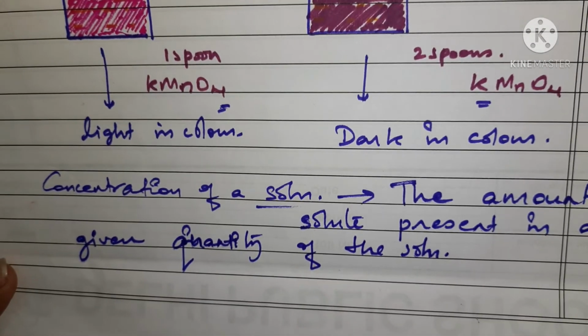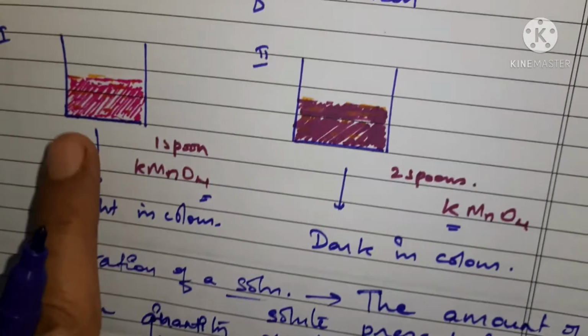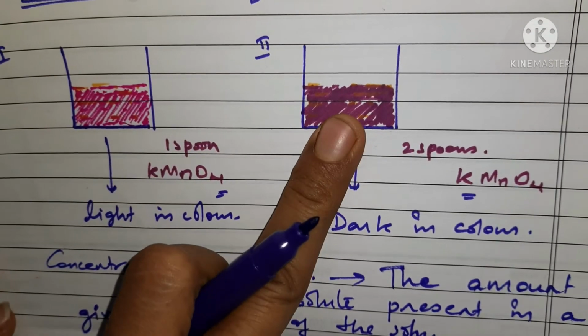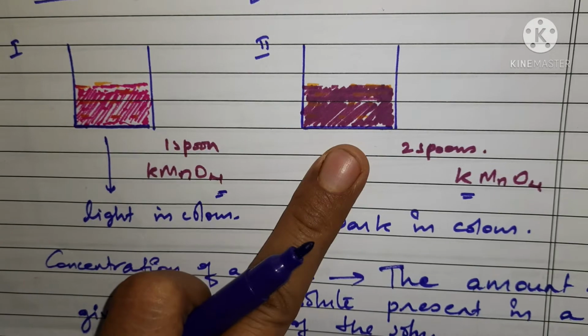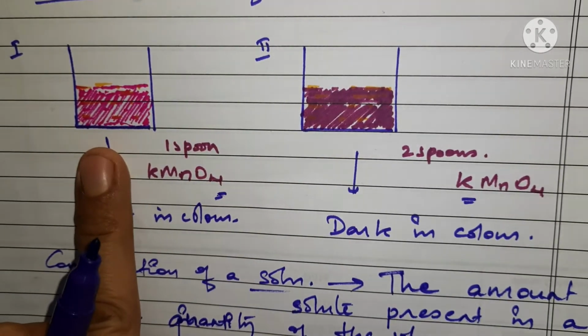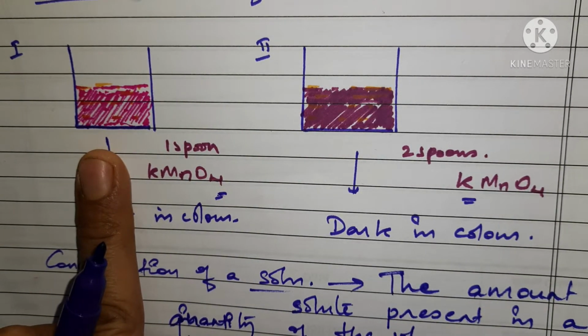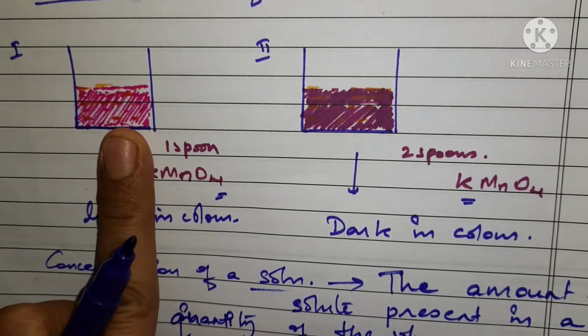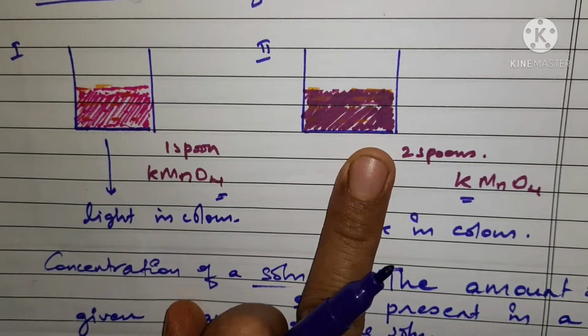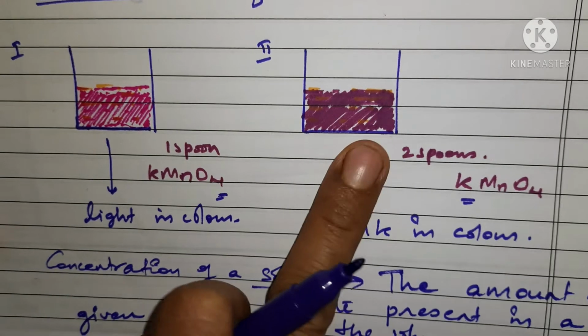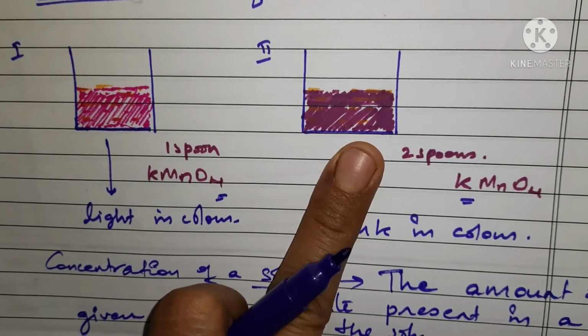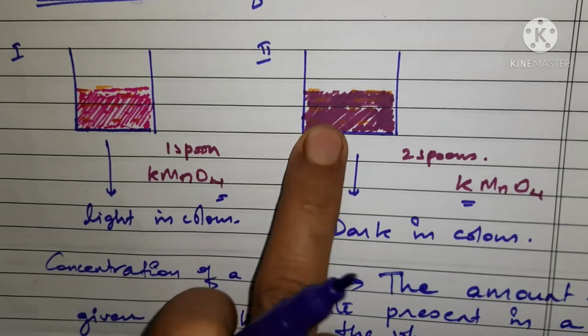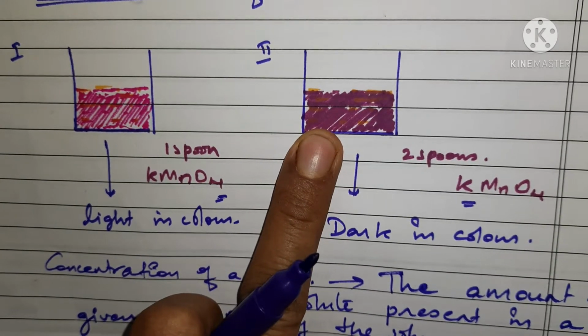concentration of a solution. Okay, how do you come to know that these two are different in concentration? Because of the color here. We have seen the color, and we immediately came to know, oh, this is low in concentration, this is higher in concentration. If both the beakers have the same solute, it means this one has a high quantity, right?